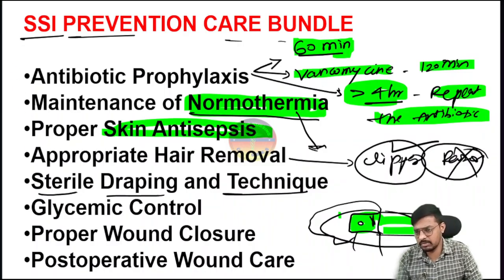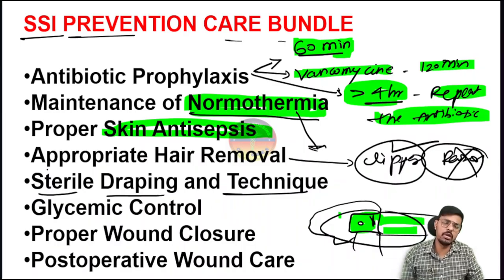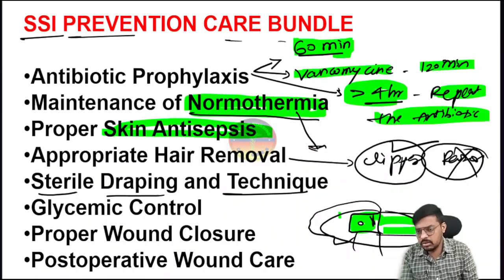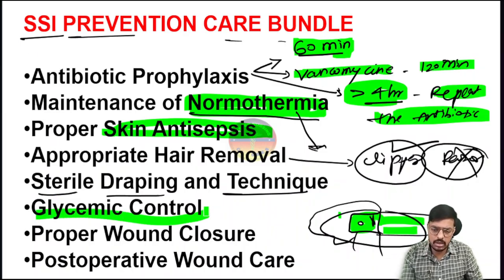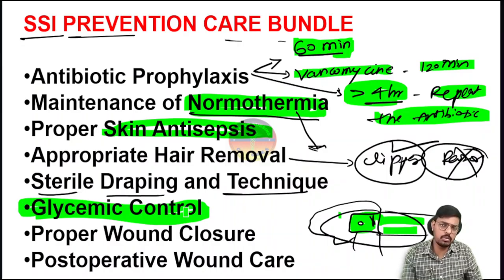Then comes glycemic control, most important. As all of you know, bacteria love glucose. If the patient is hyperglycemic in the post-operative area, where the patient comes after surgery with a blood glucose level of 250, 300, 350, meaning increased blood glucose, then bacteria can grow and develop very easily and the surgical site infection risk increases. So always keep the glucose under control. It should be between 70 to 100, not more than that.